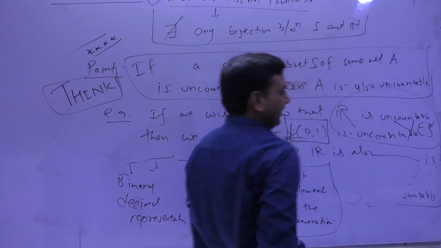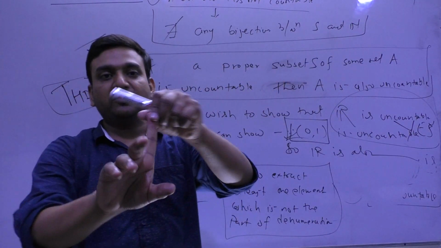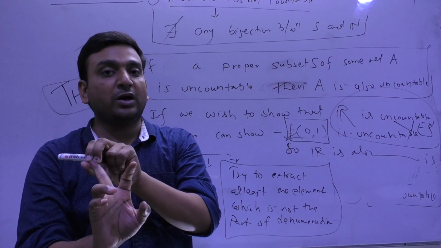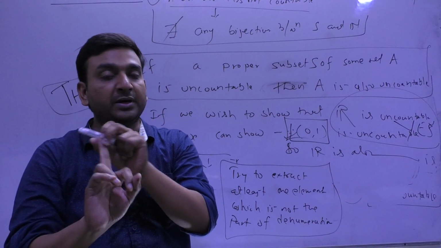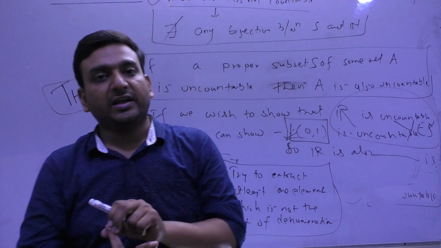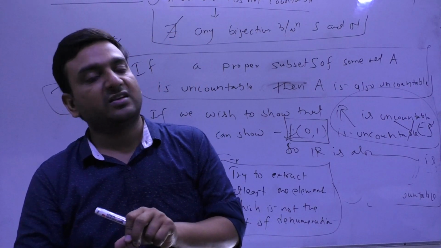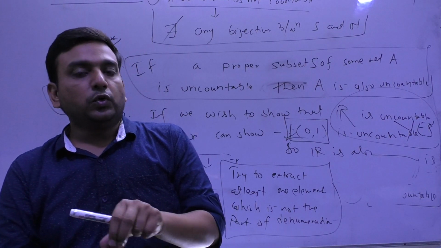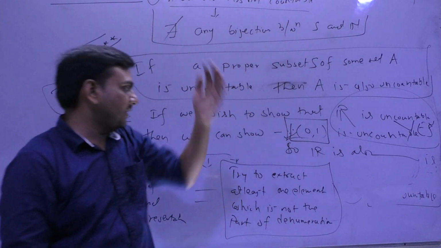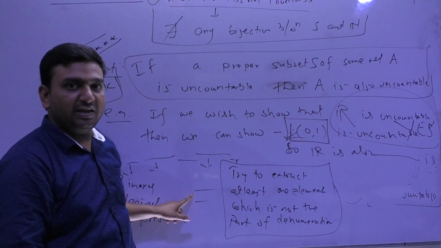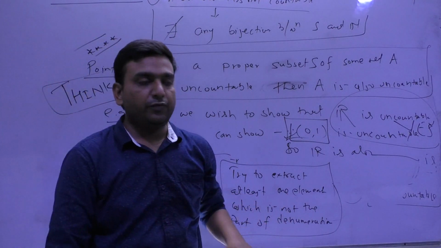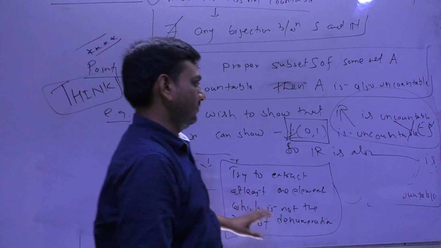Fine. So what I need to remember is the first point, N, Z, Q are countable. How we show the countability of Z, that mapping, please do remember. Third point, a subset of a countable set is again countable, and a union of countable sets is again countable. To show uncountability we use either the diagonalization process, extracting one element which is not coming in the enumeration, or the decimal representation part. If you are interested, then you can go through the notes.